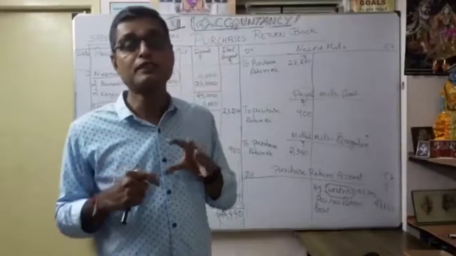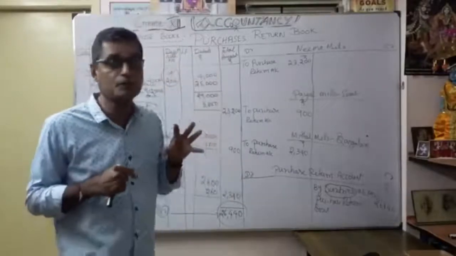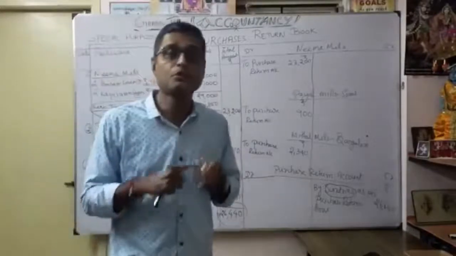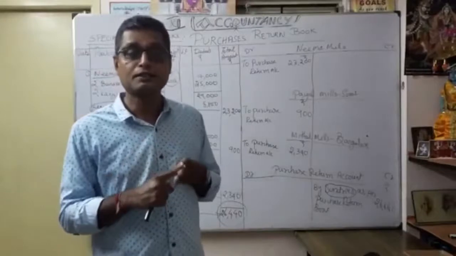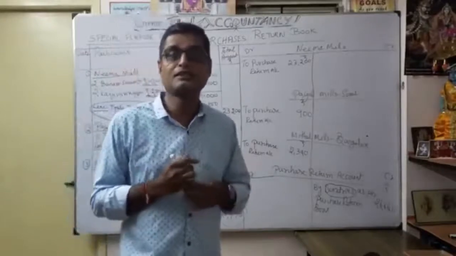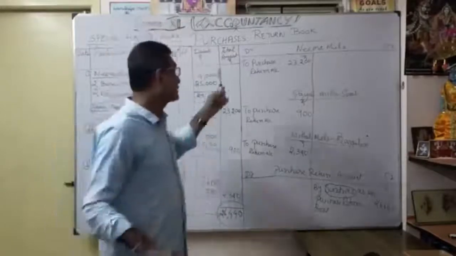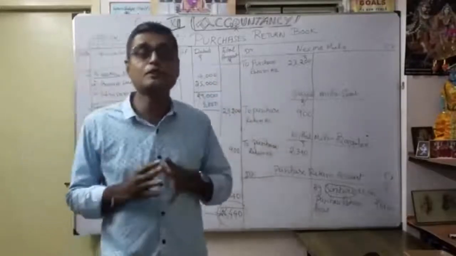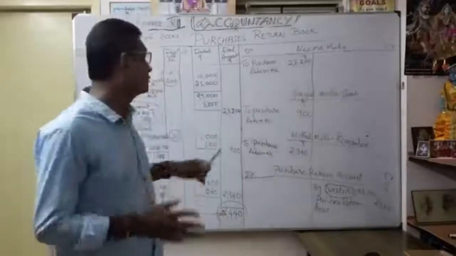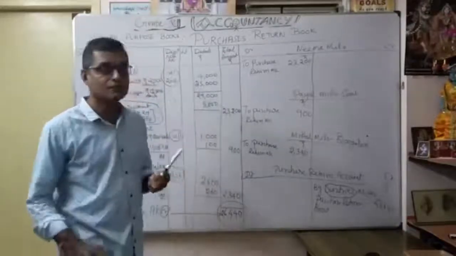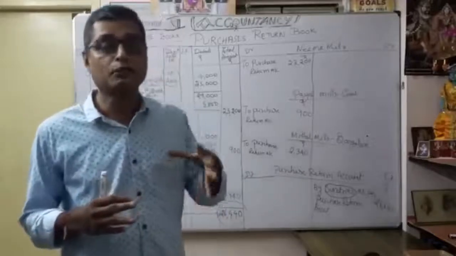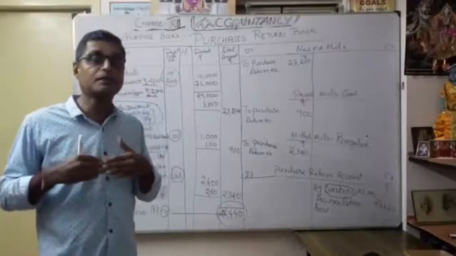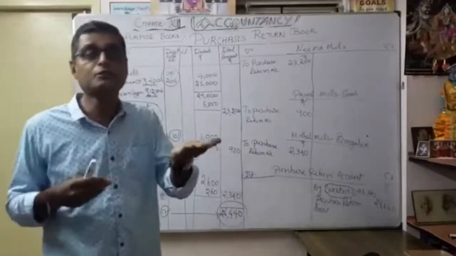Once you see the source documents, the source documents chapter is very important for this situation. We are discussing the purchase book, sales book, purchase return book and sales return book. We will discuss the sales return book in the next session. Whenever there is a purchase return or sales return, the debit note and credit note are very important factors. You should be very careful. You want to mention the debit note number. Why do you issue a debit note number? Based on our debit note number, the supplier will issue us a credit note number.